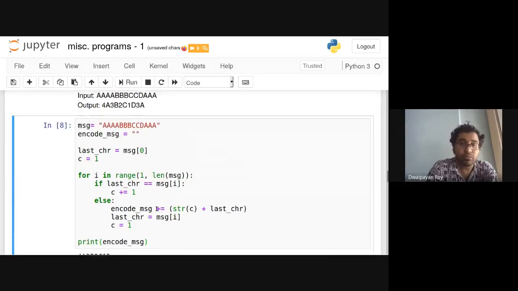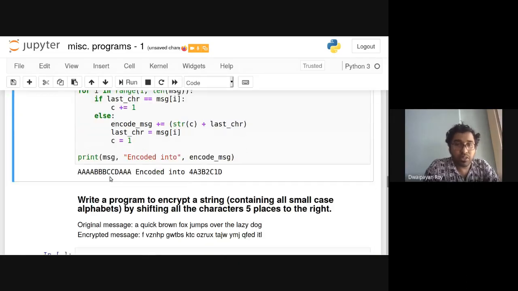So let's write a little bit carefully. MSG encoded into, so you can see 4A, 3B, 2C, 1D, and 3A, 4A, 3B, 2C, 1D. Oh, okay. So one thing we are left with is the last character.